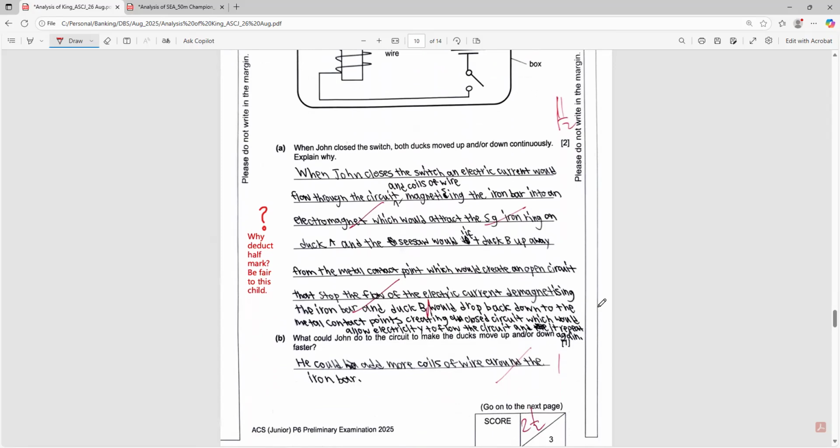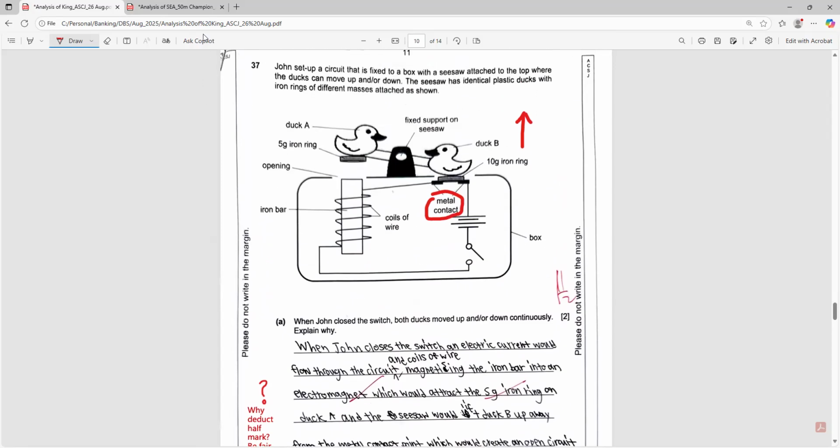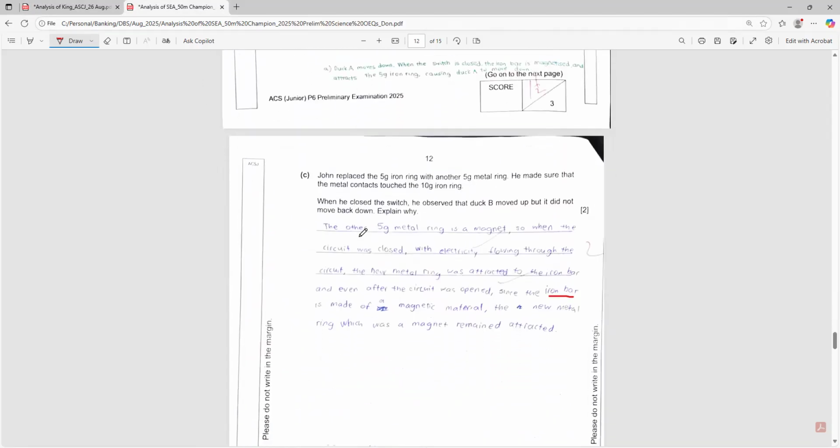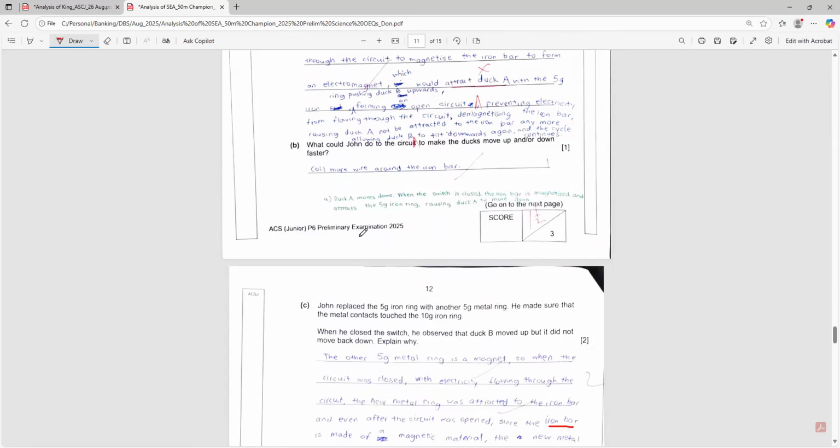So I'm wondering why the student got half a mark deducted. So please check with the marker once again. I think he should be given the full marks. Okay, what could John do to make the circuit move up and down more quickly? So he could, number one, add more coils of wire around the iron bar, around here. And this student, actually, he also got it correct.